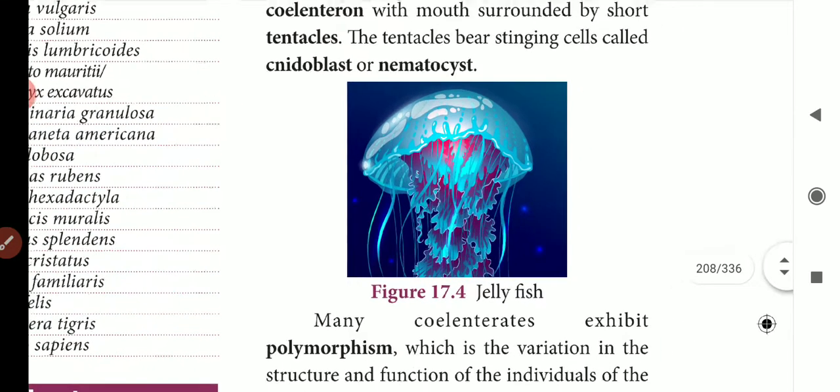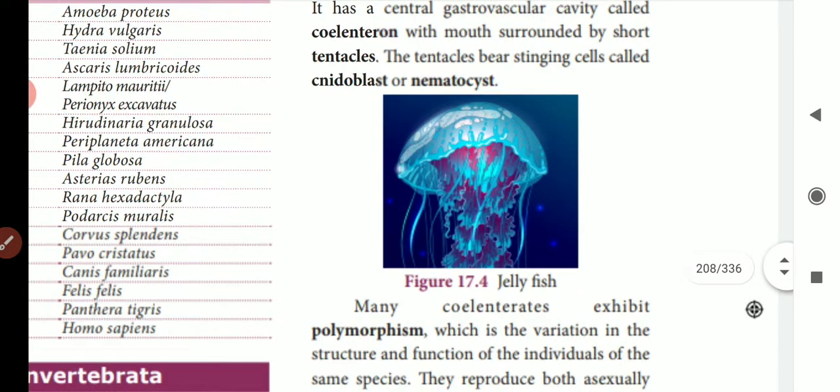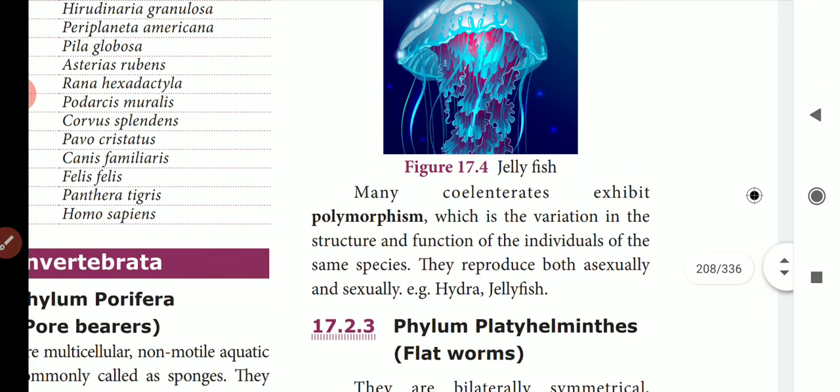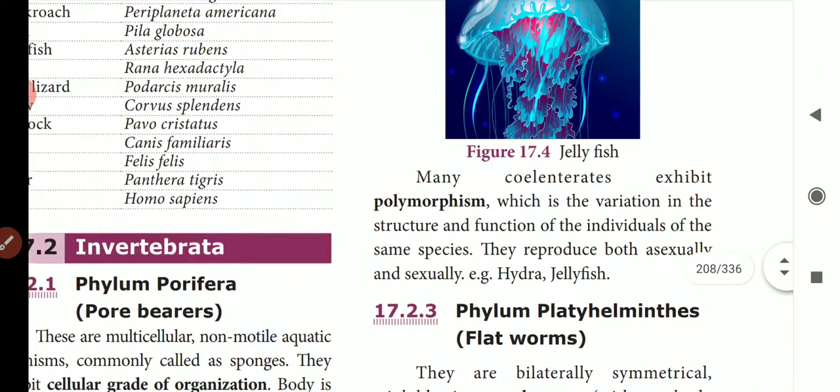Many coelenterates exhibit polymorphism. Polymorphism means they can reshape themselves, either as a tube form or as free-swimming stages.